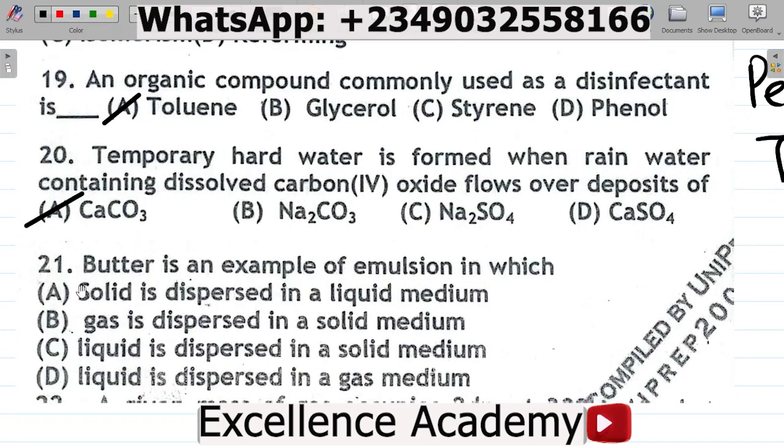Question 21 is your own assignment. Solve this, leave your answer in the comment section. 21 says, butter is an example of emulsion in which A, solid is dispersed in a liquid medium, B, gas is dispersed in a solid medium, C, liquid is dispersed in a solid medium, D, liquid is dispersed in a gas medium. So which of this is the answer? Leave your option A, B, C, or D in the comment section, and I will give you a reply. I'll tell you if you're correct or not.